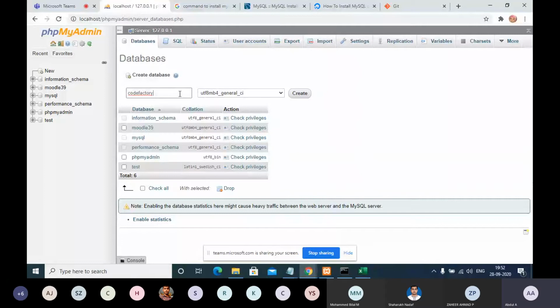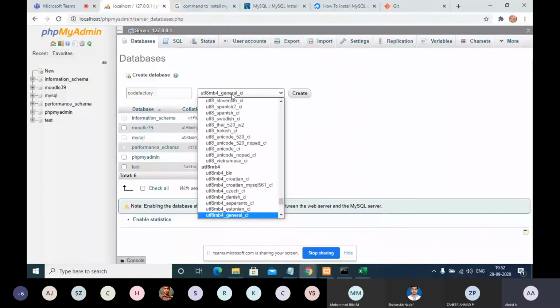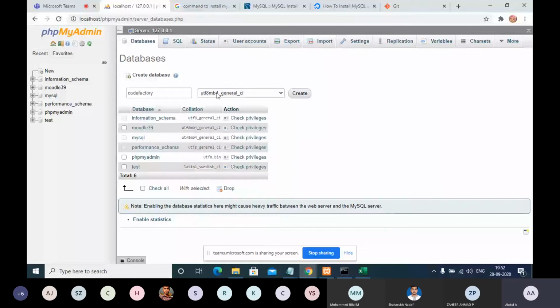I'm just giving a name, just choosing a database. What is that? That language type. Actually UTF-8, I think you must already know about this.